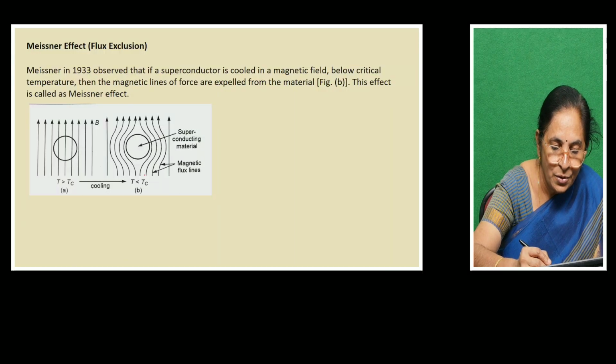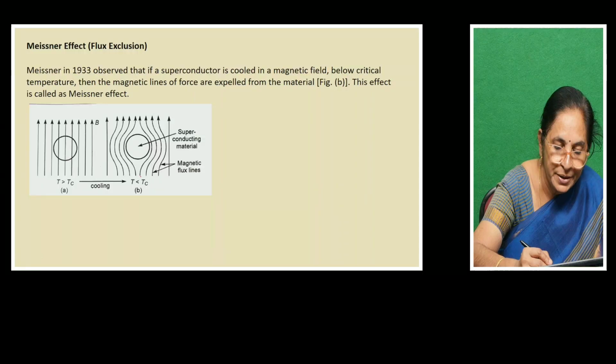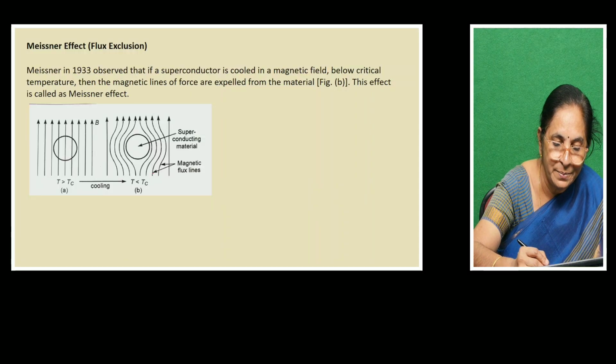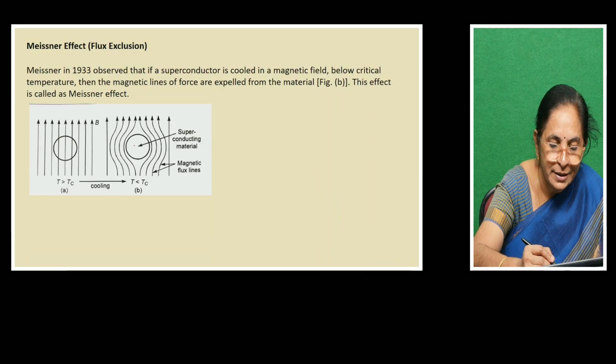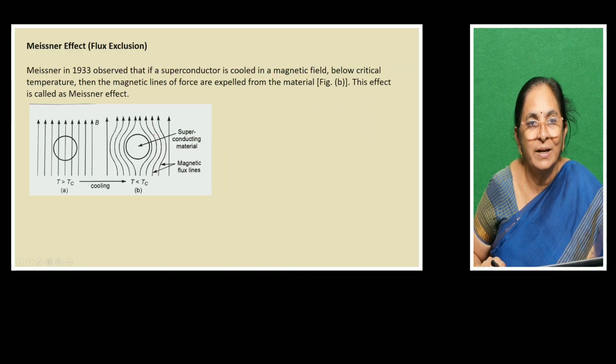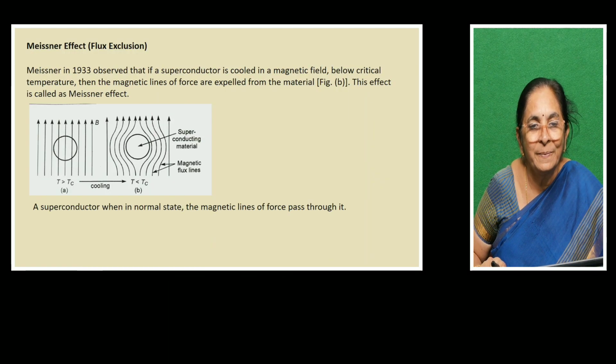So in the magnetic field, when the specimen temperature becomes less than the critical temperature, the specimen, which so far behaved like a normal conductor, becomes a superconductor. In the superconducting state, the lines of force are expelled out of the specimen. This effect is called the Meissner effect.